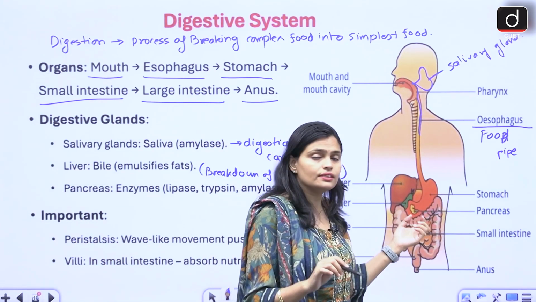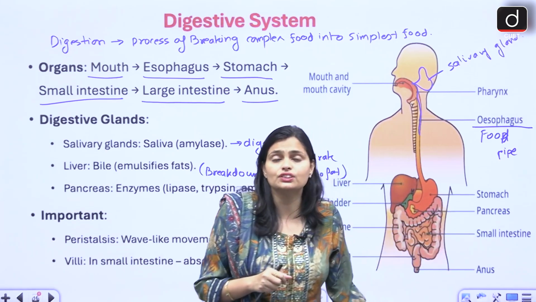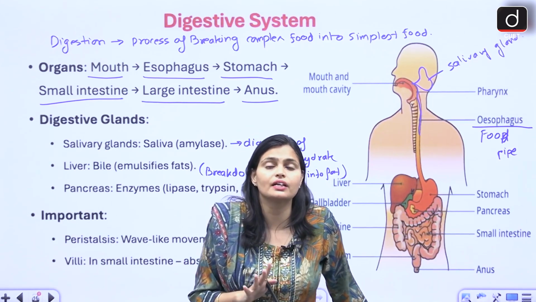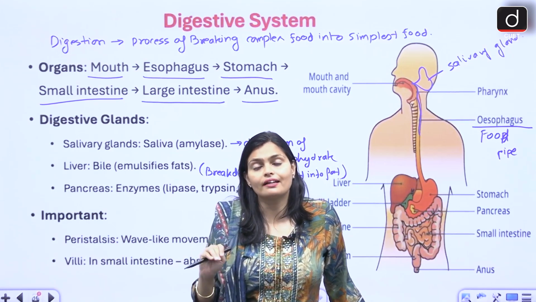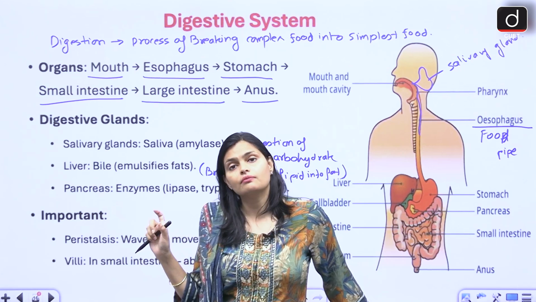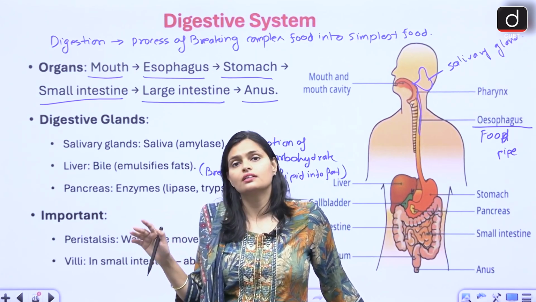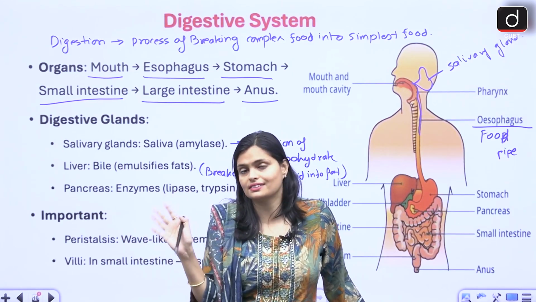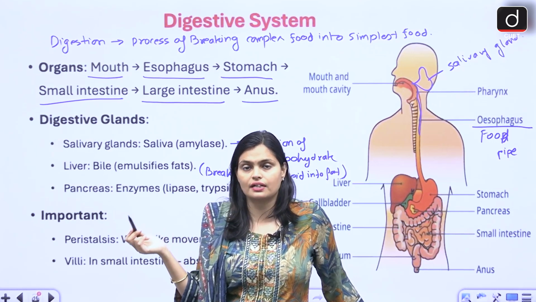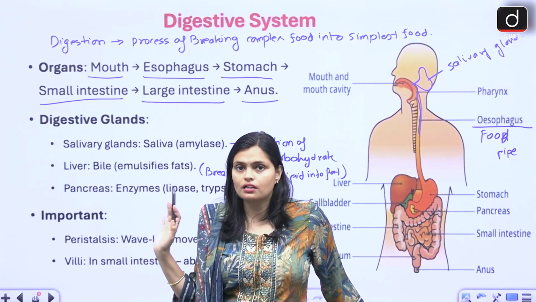Once the food enters the stomach, within the stomach we have gastric juice, right? What does that gastric juice do? It makes the stomach environment acidic and activates the pepsinogen enzyme into pepsin. तो pepsin enzyme क्या करता है? Whatever protein is present in the food, pepsin starts digesting that protein. So within the stomach, protein digestion starts, not completely, but partially.